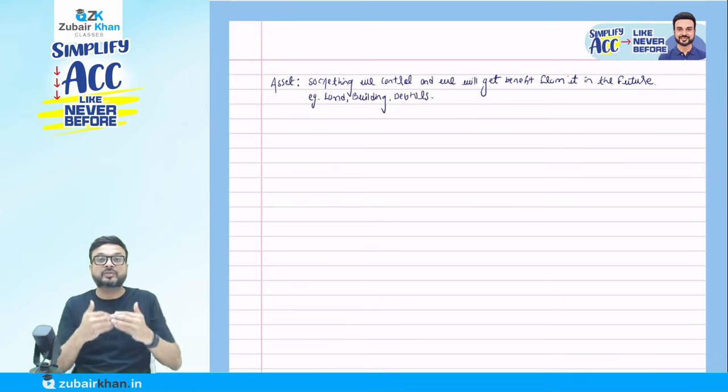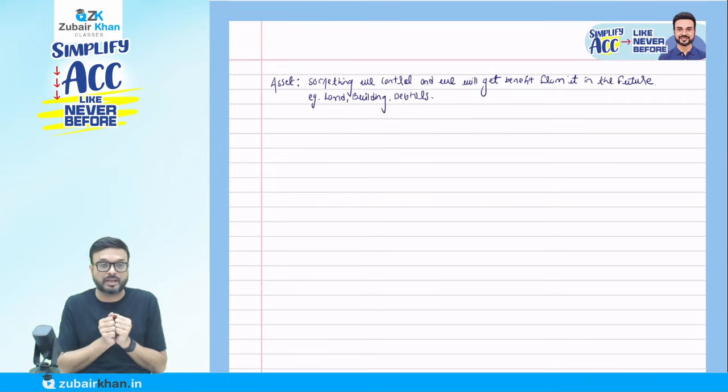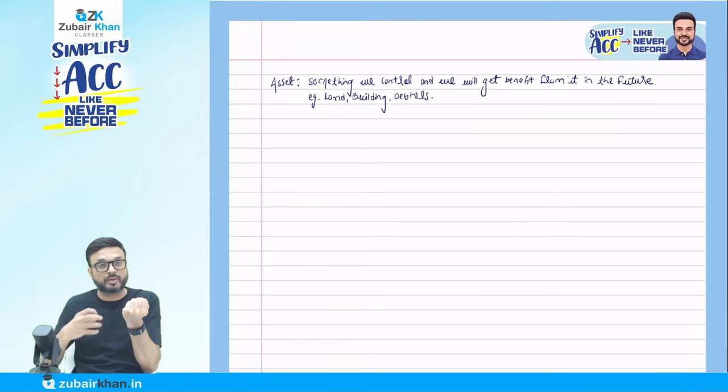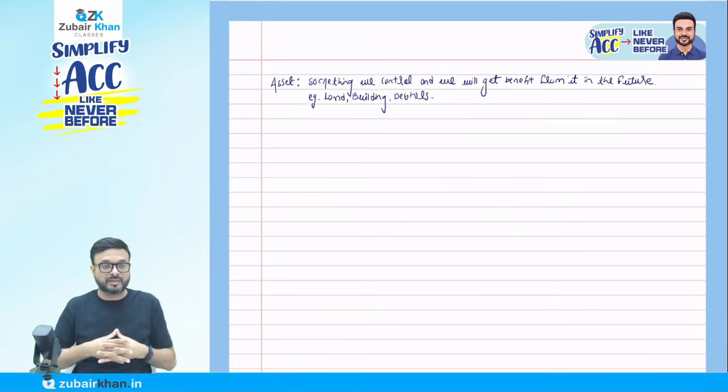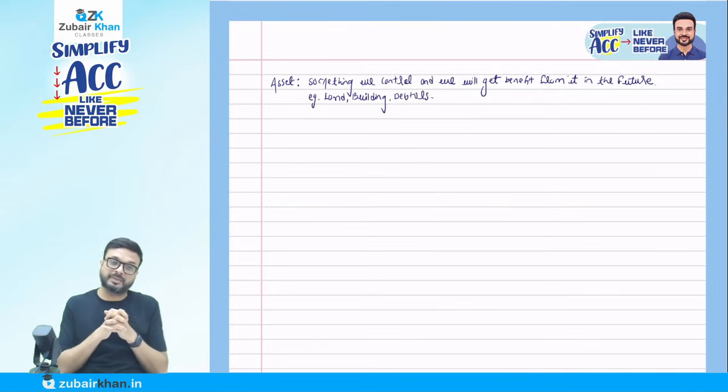So we are going to get the benefit in the future, and we have control on him also. We know how much amount is recoverable from him, and he cannot change the amount. So this is an asset: something on which we have control and we are going to get the benefit. There are so many examples. The stock we have at the end of the year, we have control on it and we are going to get the benefit. We'll sell it in the future and receive the amount. So we call them assets.